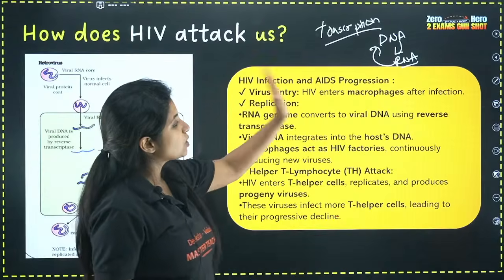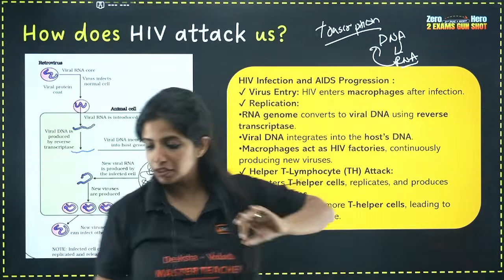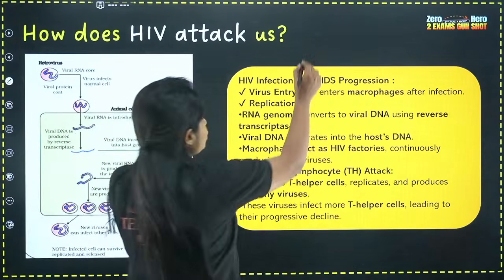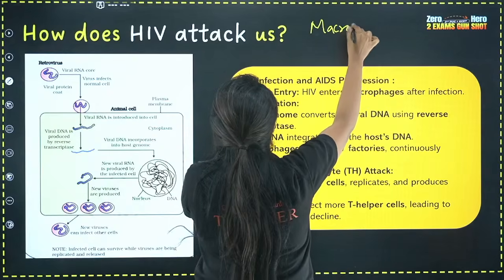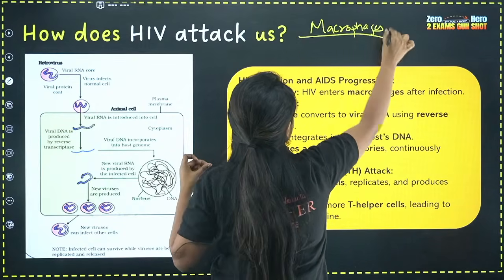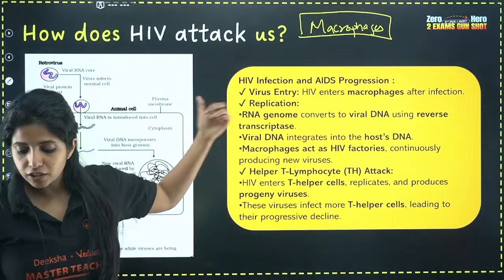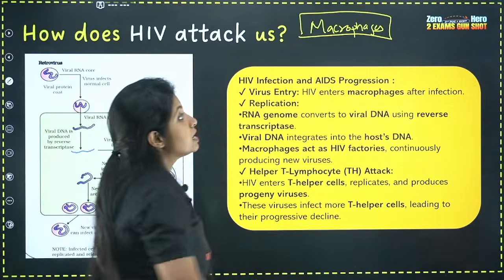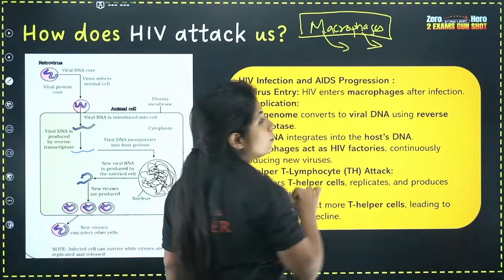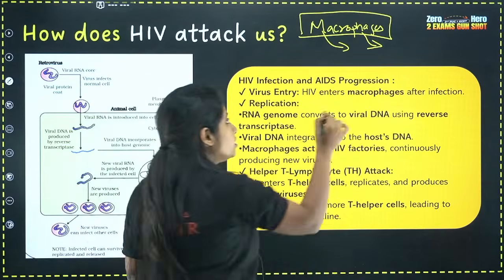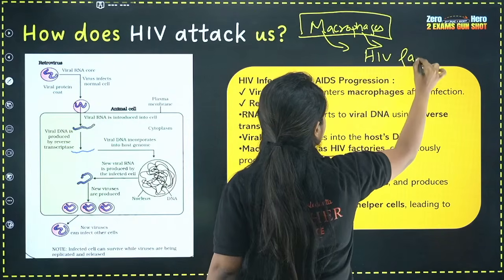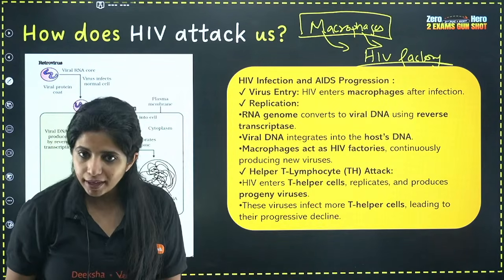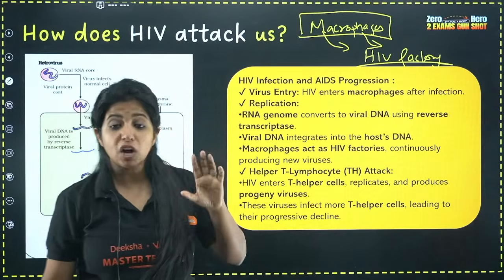So, virus entry. HIV enters the macrophages after infection. First of all, what cell does it affect? It usually affects the macrophages. This is the first cell to be affected. And since it is the first cell to be affected, it is going to keep on increasing the number here, and then it will be producing so many HIV viruses, which is why I'll call this the HIV factory of the cell. Now, that does not mean it is not going to affect any other cell.